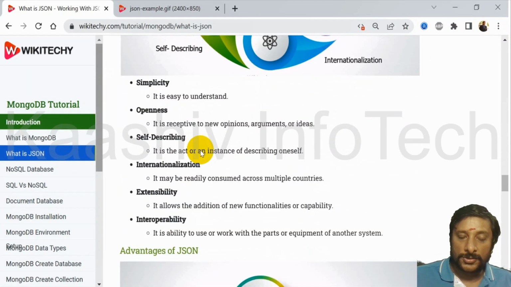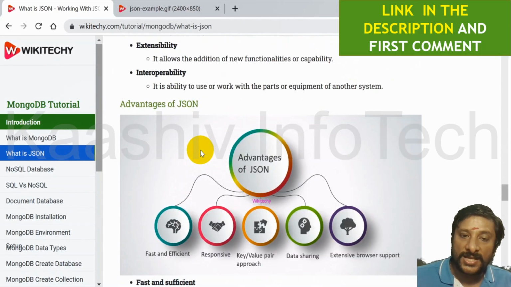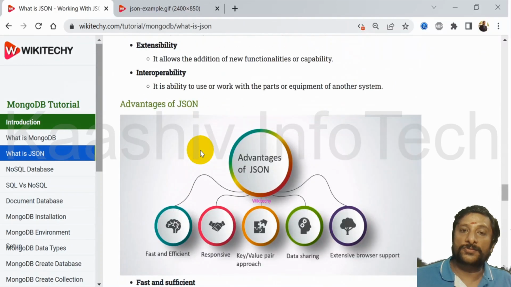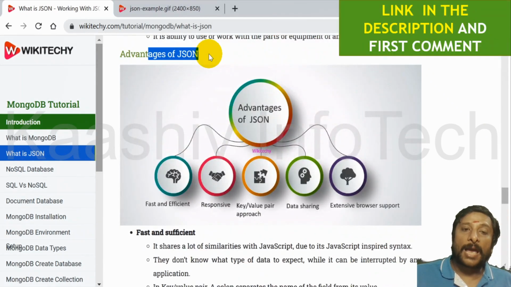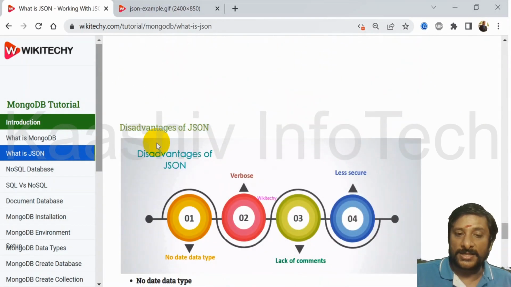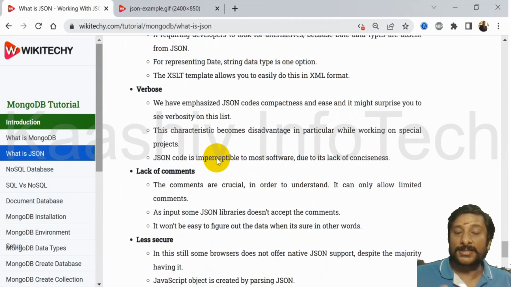Over here, we have the features of JSON and the advantages of JSON. We have a lot of advantages of JSON, and every technology will have a drawback also. So I'm talking about the disadvantages of JSON at the end. So this is how it will be.